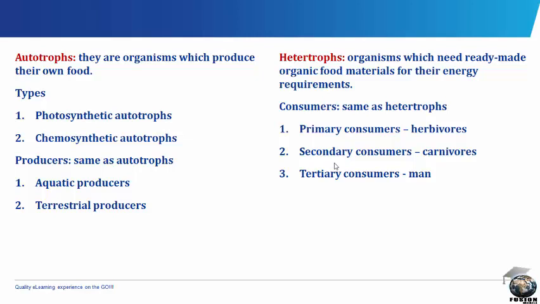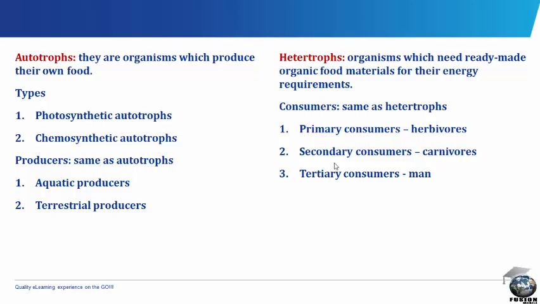For heterotrophs, these organisms need ready-made organic food materials for their energy requirements. Their consumers are the same as heterotrophs. Examples are holozoic, saprophytes and parasites. Example, man, cattle and dog.